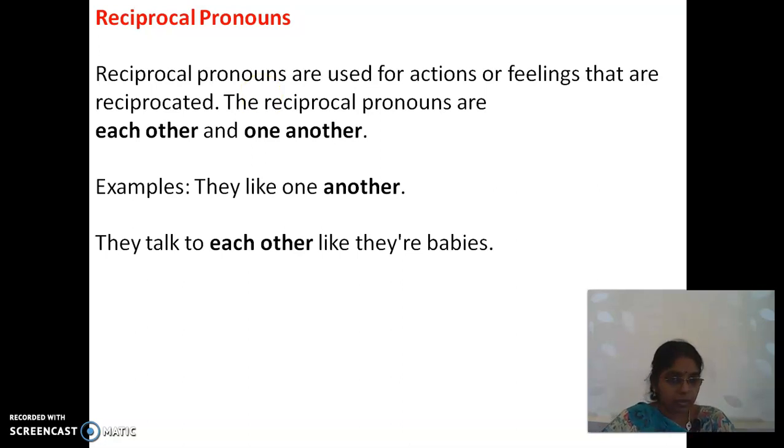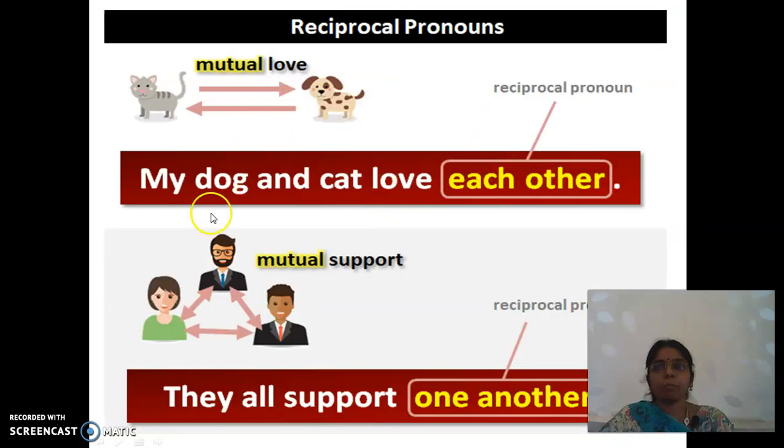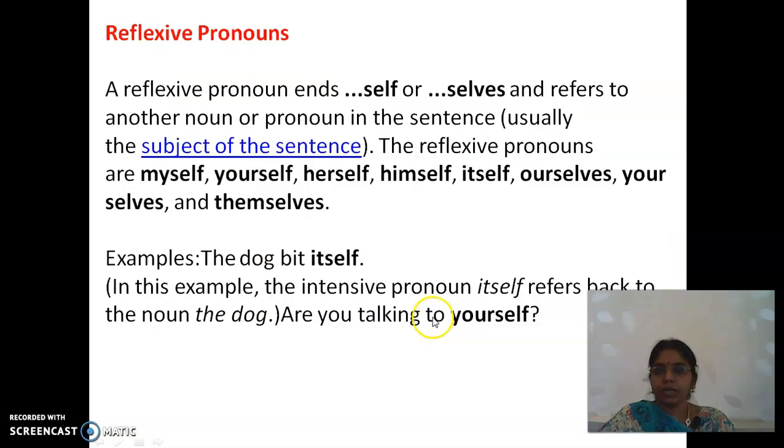They like one another. That means I like you and you like me too. They talk to each other. In live sessions, we will talk to each other, right? So each other and one another are reciprocal pronouns. My dog and cat love each other. They all support one another.